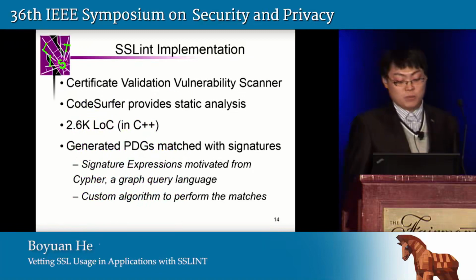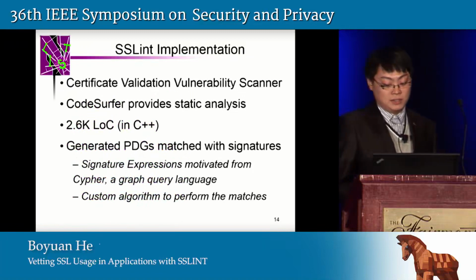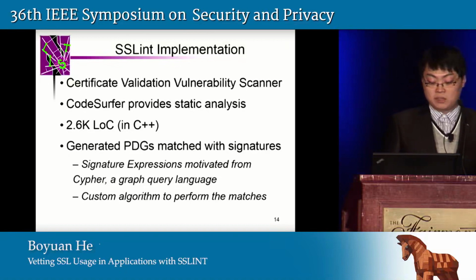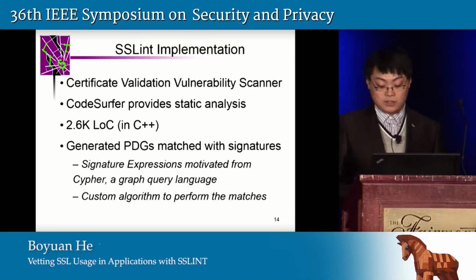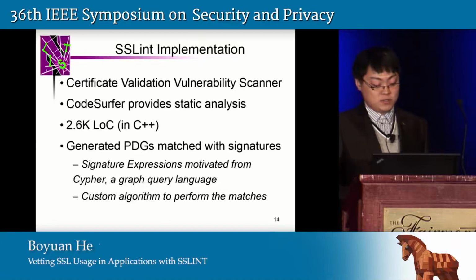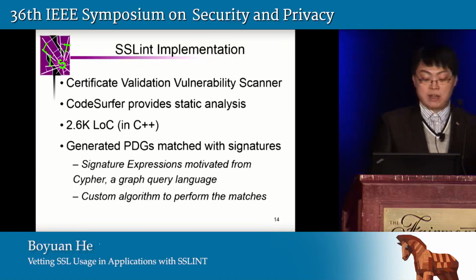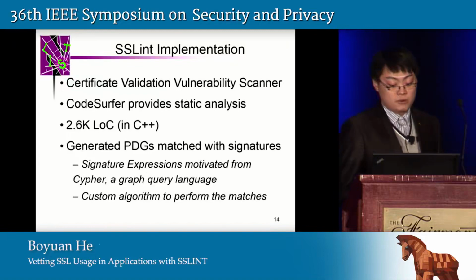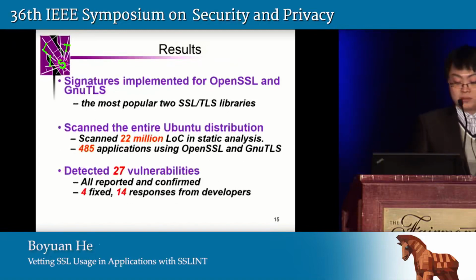In our implementation, SSLINT acts as a certificate validation vulnerability scanner. We use CodeSonar, a static analyzer provided by GrammaTech, for static analysis and generating PDGs. SSLINT is implemented in C++, and it is about 2,600 lines of code. Our signature expression design is motivated by Cypher, a graph query language used in the popular graph database Neo4j. And we also designed a custom algorithm to perform this signature matching.